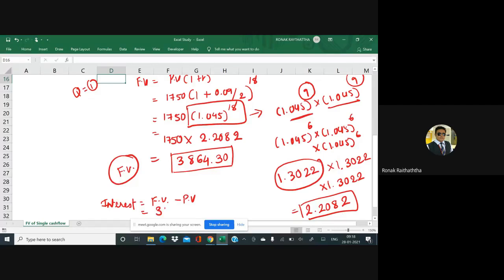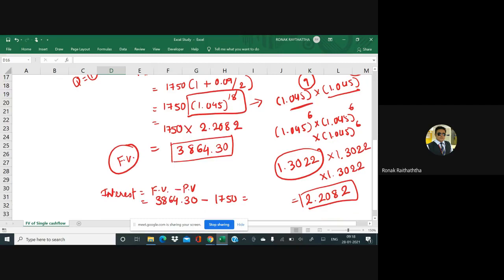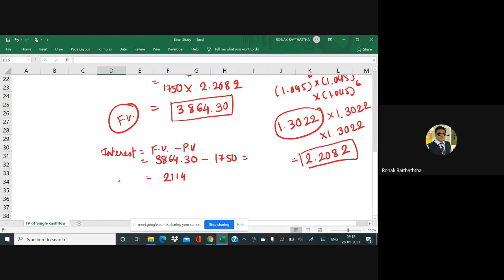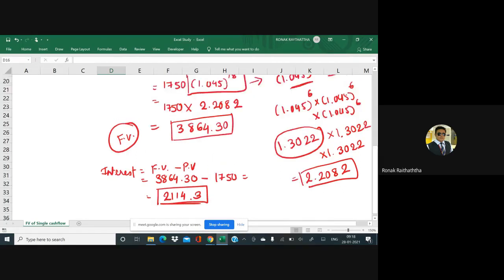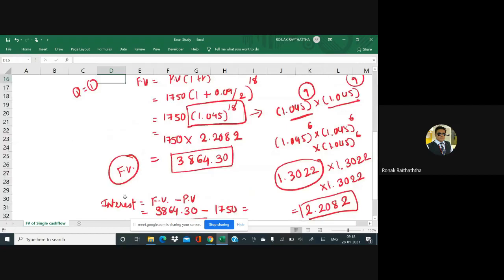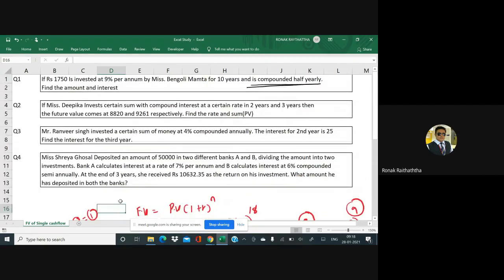And sir, that's going to be 3864.30 minus 1750, and we have got 2114.3. That's the amount of interest you have earned from this investment. Is it clear, everyone? Yes, sir. Clear.